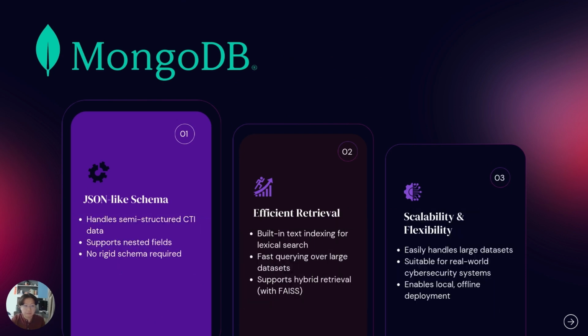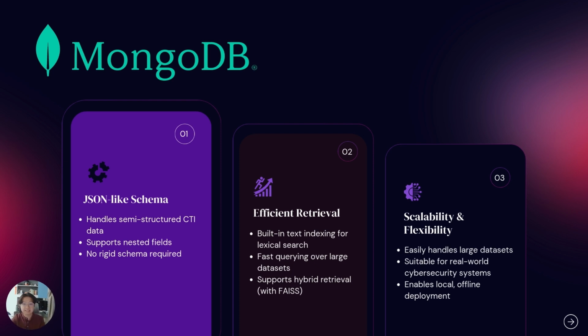So MongoDB is selected for my local database because CTI data is naturally semi-structured. The CVE records and MITRE techniques that I collected are in JSON format, which contains nested fields, arrays, products, and even optional metadata. MongoDB excels in handling these constraints. Due to its nature, it lets the system store this information without forcing everything into rigid relational tables.